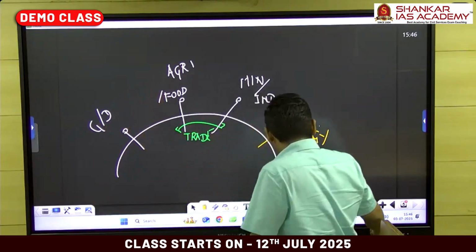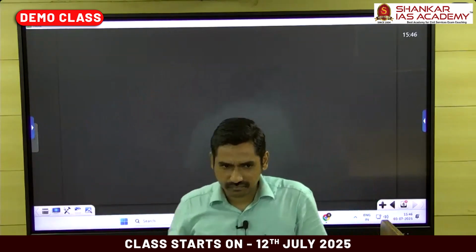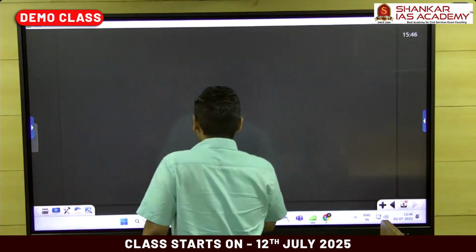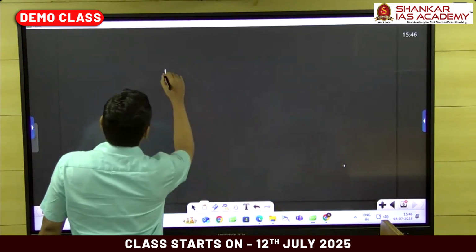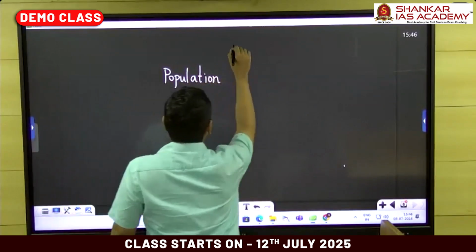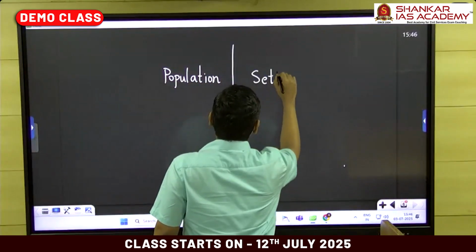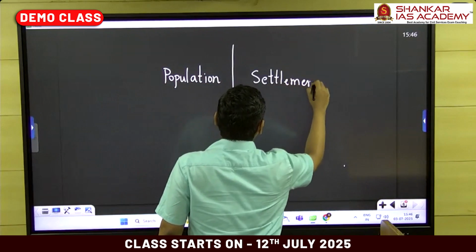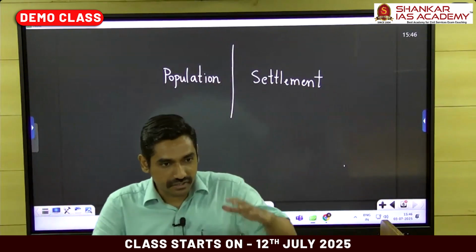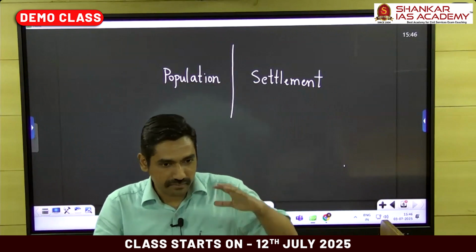So I think you saw the heading of the next chapter. What was that? Population and settlement geography. This time we are studying two topics. This is a massive chapter. Massive as in terms of size. Some chapters are very big in size.